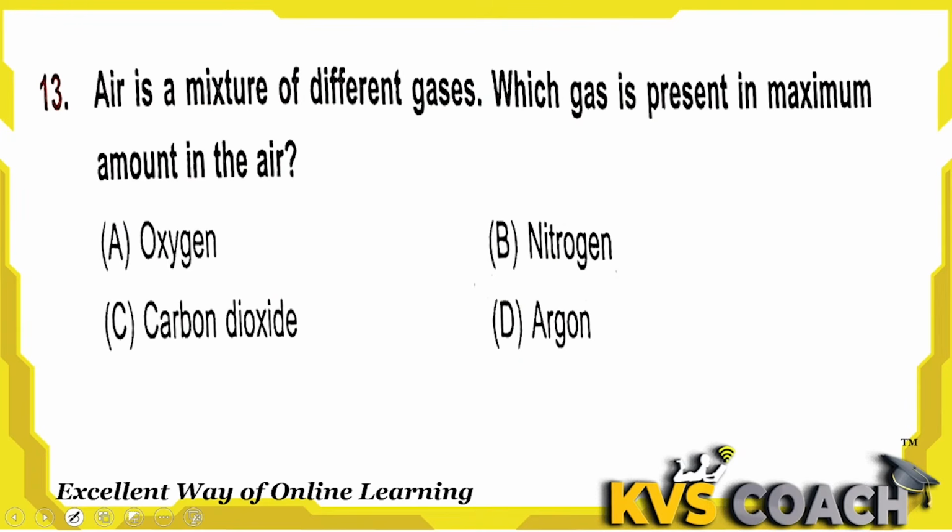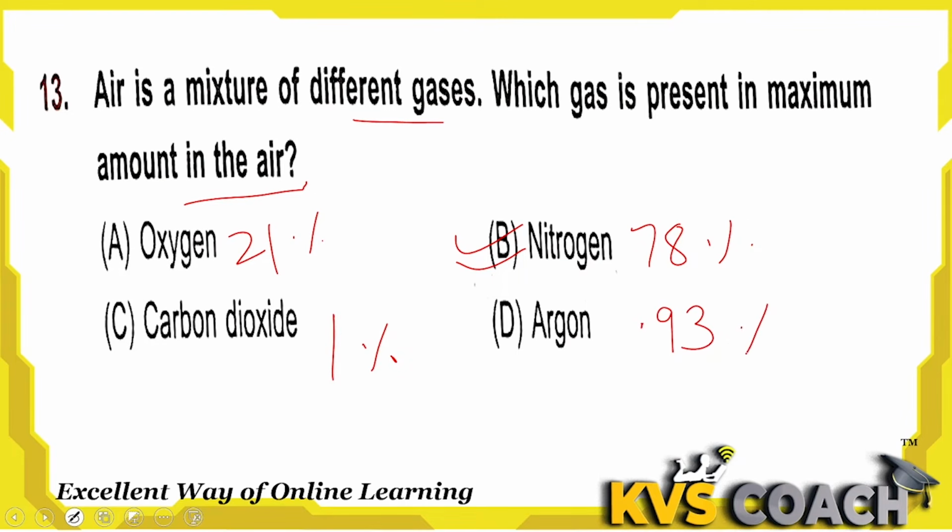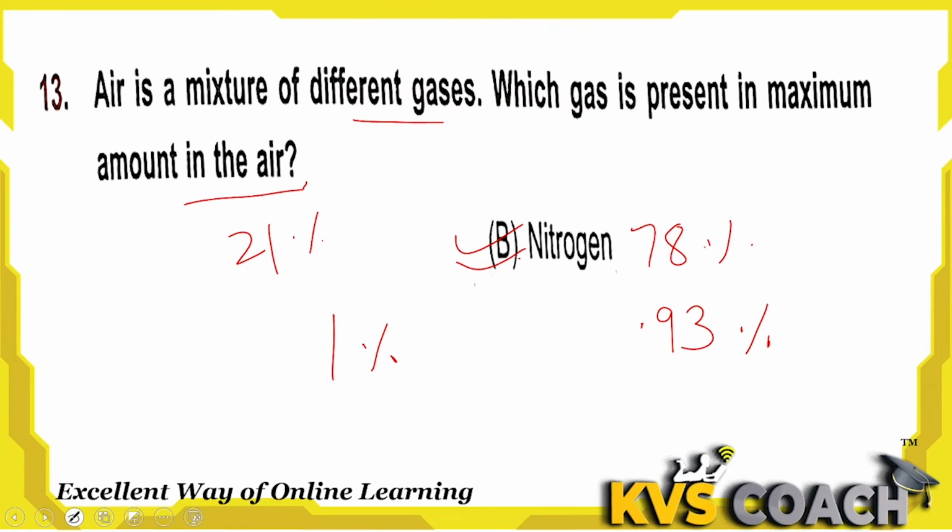Next, air is a mixture of different gases. We know that. Which gas is present in maximum amount in air? Nitrogen is present at 78% in the air. Okay, that is the maximum, followed by oxygen, 21%. Carbon dioxide is present at 1%, and argon at 0.93%. These four gases are present in this ratio, but the maximum is nitrogen, 78%. B is the right answer here.